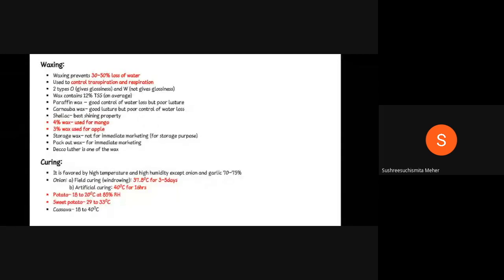For potato, it should be 18 to 20 degrees Celsius at 85% relative humidity. For sweet potato, it should range from 29 to 33 degrees Celsius with 85 to 90% relative humidity. In case of cassava, the curing temperature should be 18 to 40 degrees Celsius. It is also very important. They might ask about any one of them, onion, potato, sweet potato, or cassava.